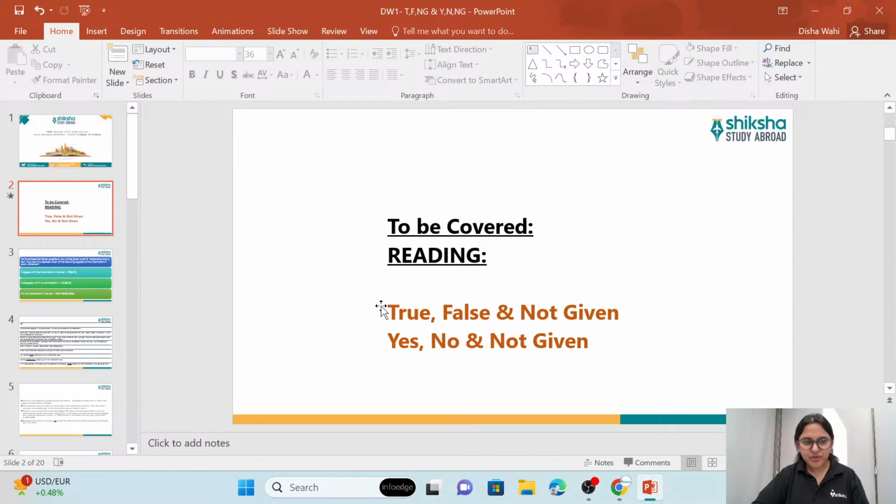So today we are going to focus on two kinds of questions which you will encounter in your IELTS reading paper. And those two questions are true, false, not given, and yes, no, not given.